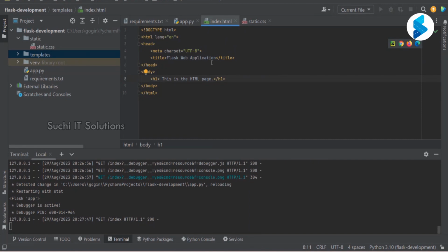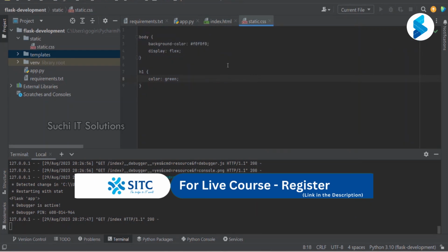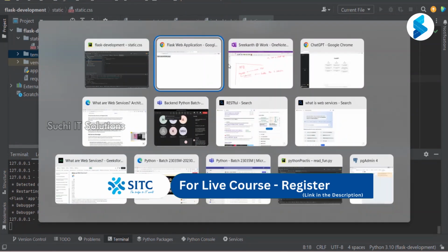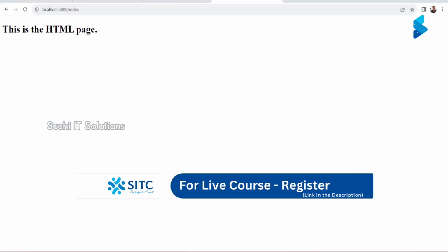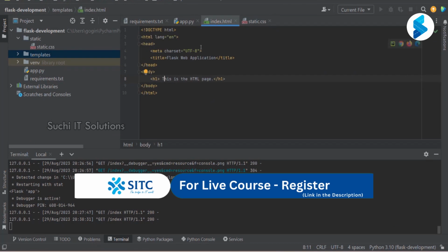Now what we are going to do here is, when I load this particular page, I have to apply the styles. Let us see if it applies these styles. Okay, is it in a green color? No, right? This has not come in the green color, but in the CSS, I did mention that it is a green color. But in this index.html, did I mention where to get my CSS from?